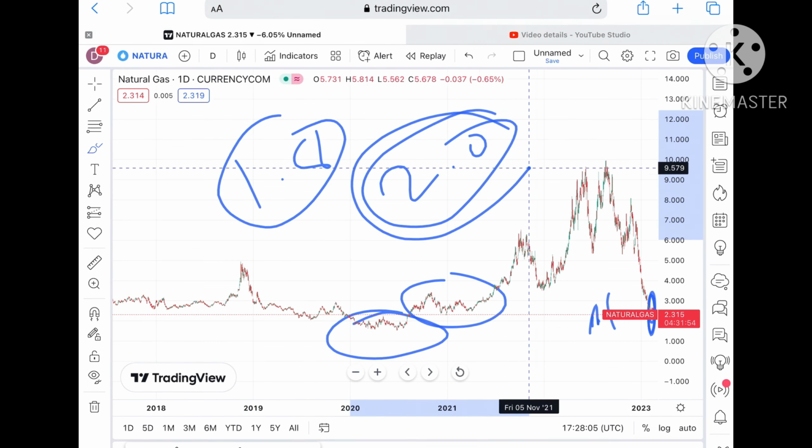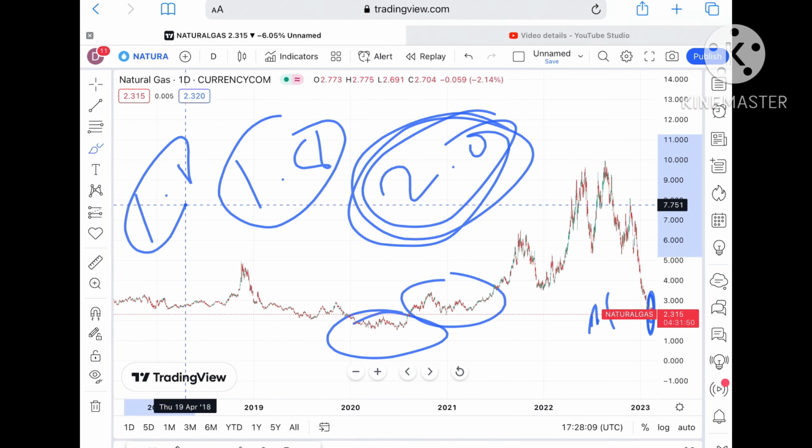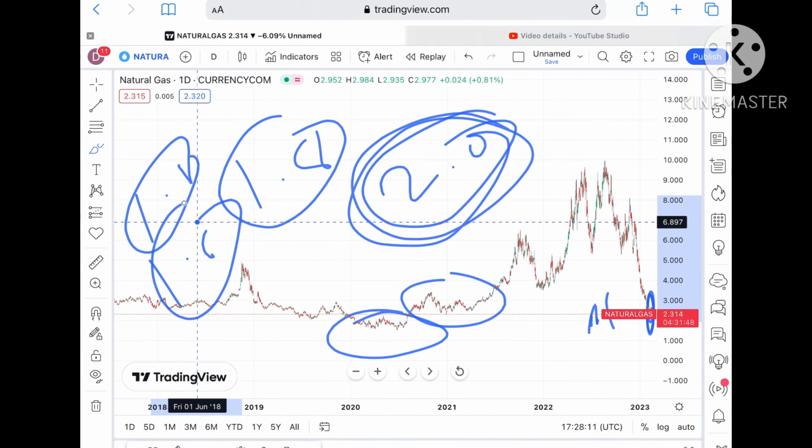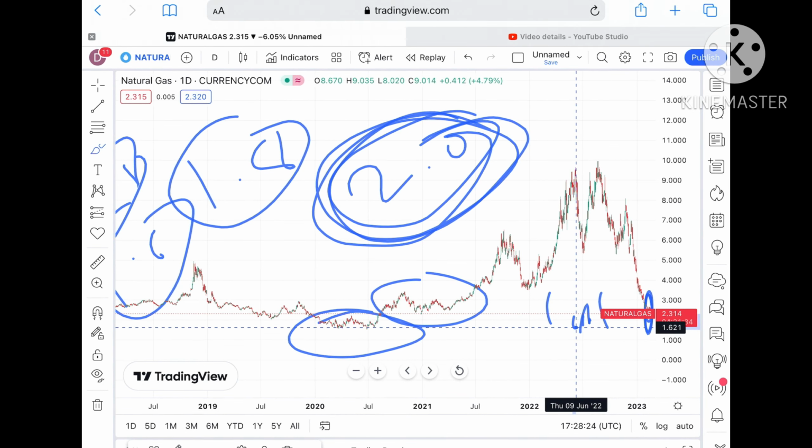Keep this in mind. Once it falls below a level of $2.0, chances are very high it can touch a level of $1.8 to a level of 1.6, and then it can go further down. So you have to keep this in mind that it can go further down, and the probability is very high we can see it go further low towards a level of 1.5 also.